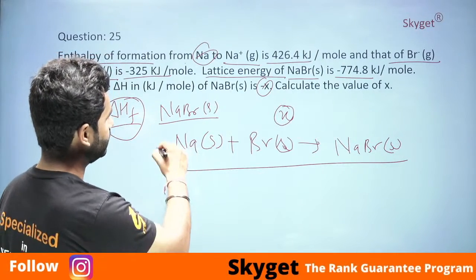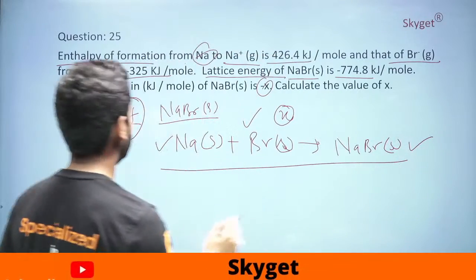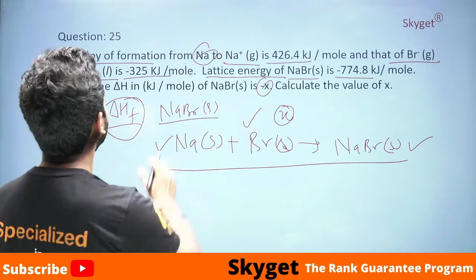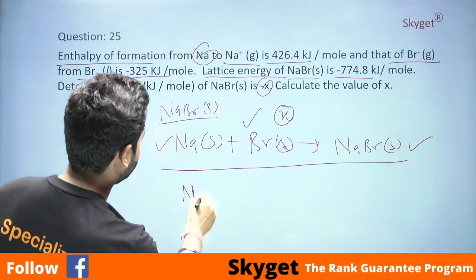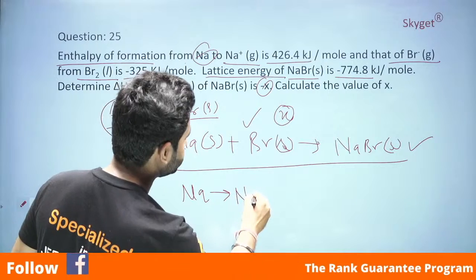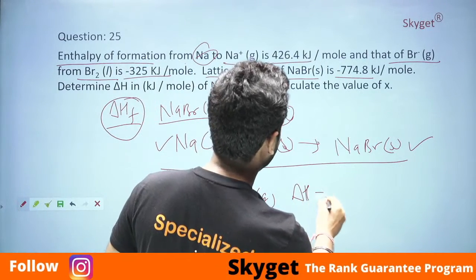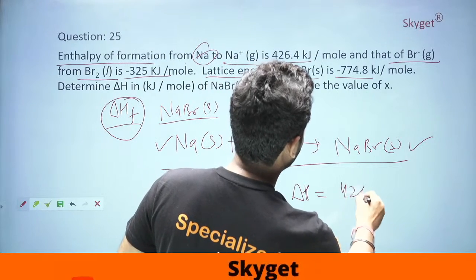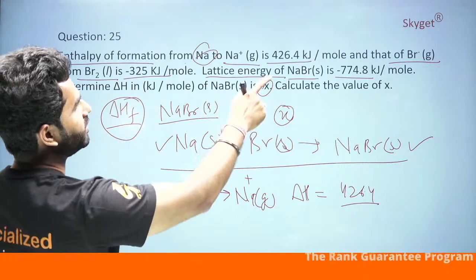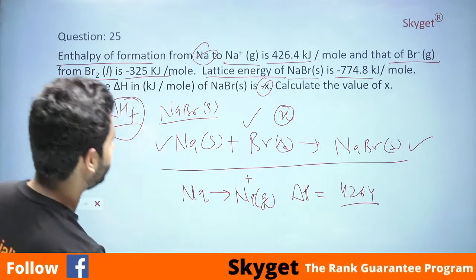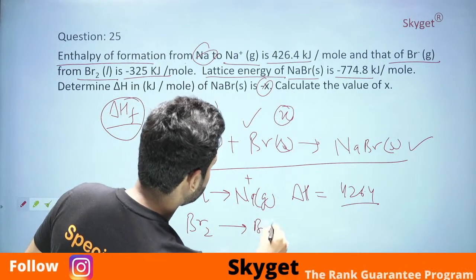Okay, sodium plus bromine gives NaBr. Now let's proceed to the question, how to do it. We are given the enthalpy of formation of Na plus gaseous from Na. Na gives Na gaseous plus, delta H is 426.4. Second, that of Br minus is minus 325. So Br2 gives Br minus.